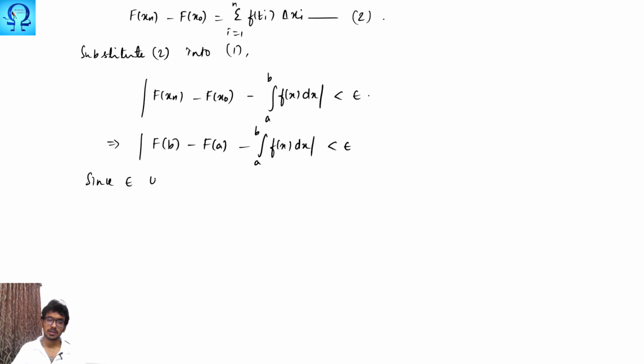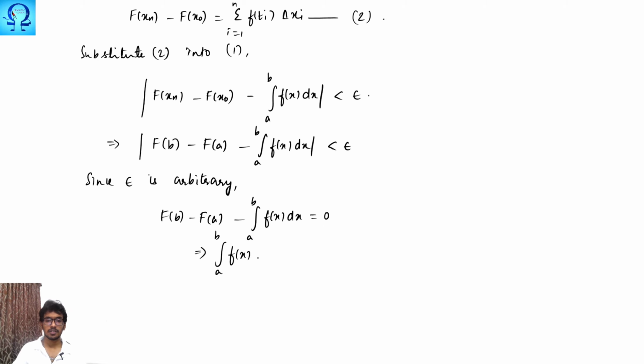Since epsilon is an arbitrary quantity, what we get is that F(b) minus F(a) minus the integral from a to b of f(x) dx is 0. This very well tells us that the integral from a to b of f(x) dx is F(b) minus F(a), and this completes the proof. Thank you.